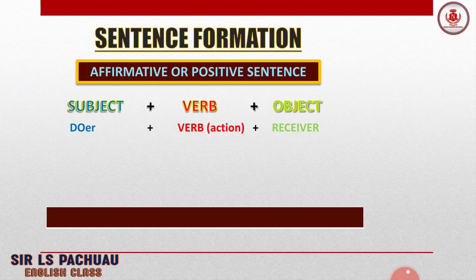And here, object. Here, subject is the doer. Let's say he jumps in the pool. So the doer is he, right? Who is jumping in the pool? He. Or let's say Mike or John. John jumps into the pool. So the subject will be John and the verb will be jumps. And the receiver of the action is the pool.